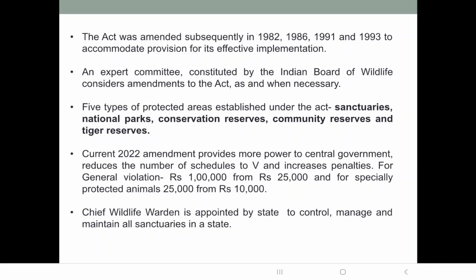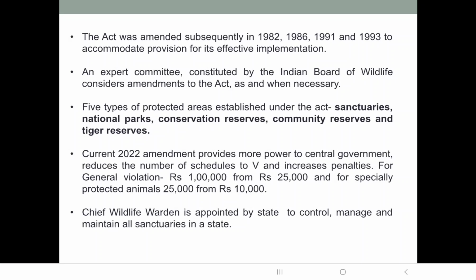Also, human activity is not allowed in the national park. In the wildlife sanctuary, it was allowed to a limited extent, but in the national park, human activity is not allowed. Then the flora and fauna present in the national park are in their natural state.